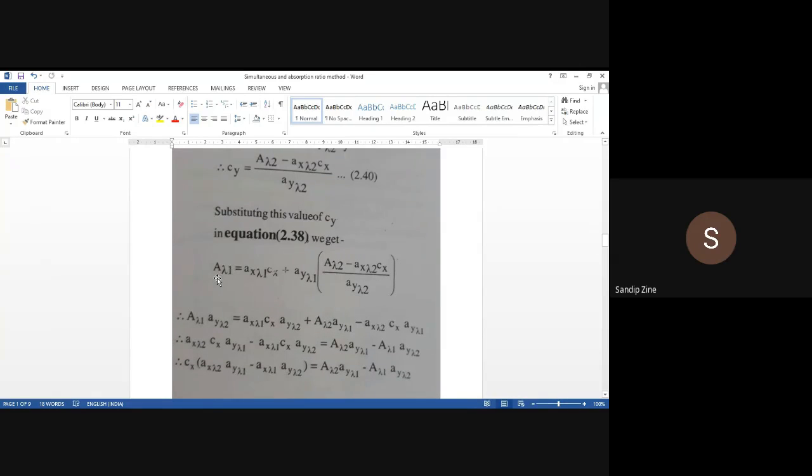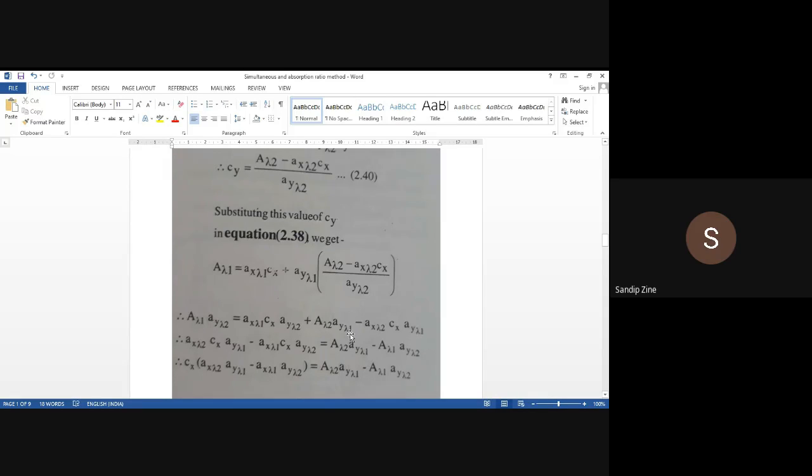Just give an attempt to solve this equation now with a simple mathematical calculation. A lambda 1 as it is we have written, into Ay lambda 2. So this Ay lambda 2 will multiply over here, and it is equal to Ax lambda 1 into Cx into Ay lambda 2 plus A lambda 2 into Ay lambda 1 minus this factor Ax lambda 2 into Cx, as this will be a multiplication.